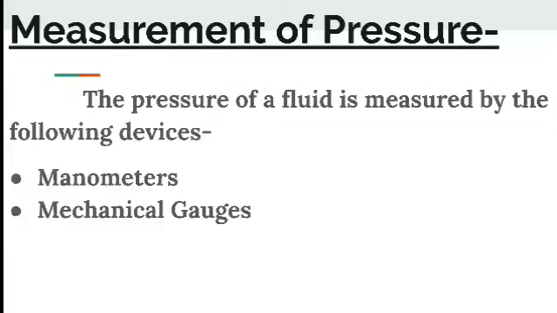It is called a manometer. And mechanical gauges are the devices used for measuring the pressure by balancing the fluid column by the spring or dead weight.